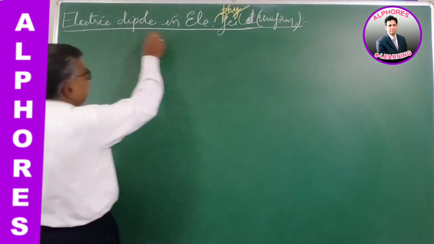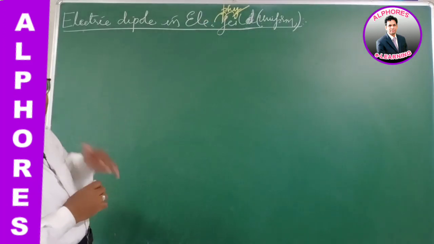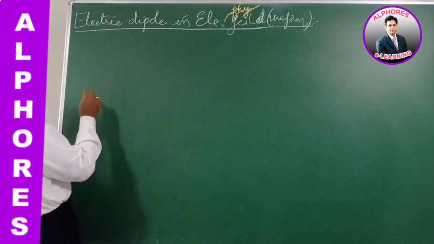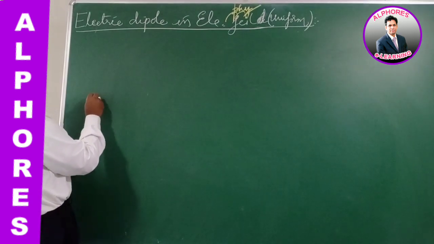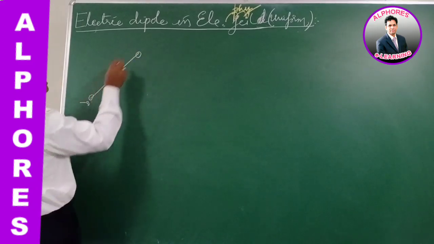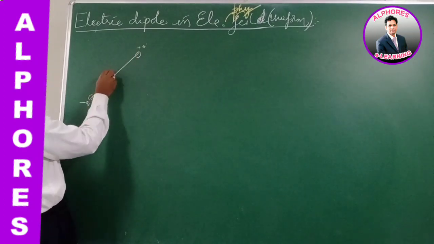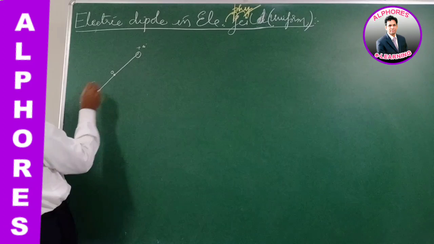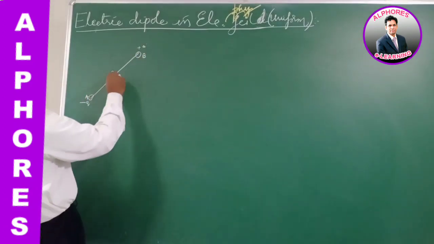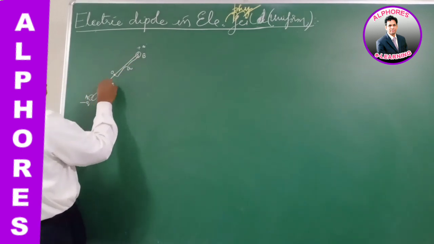So when an electric dipole is placed in an electric field, what does it experience? Consider an electric dipole like this. This is minus q and this is plus q. This is the midpoint of the dipole, O. Let this be point A, this be point B. We know all the distances are measured from the center of the dipole.